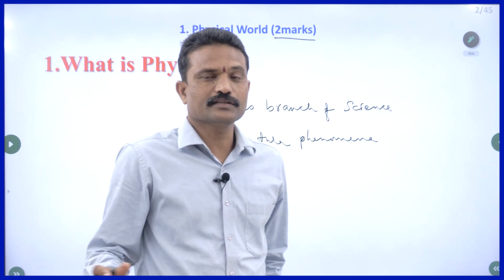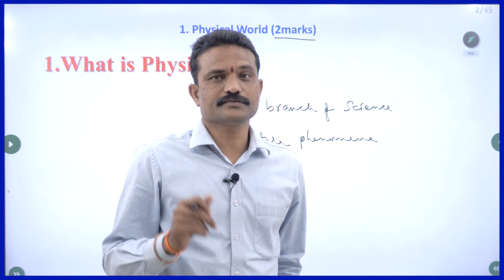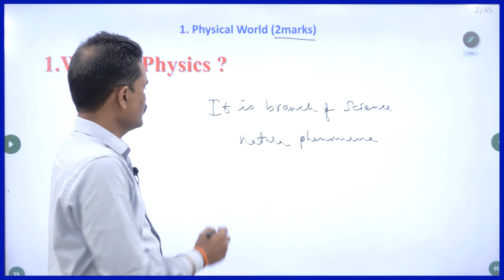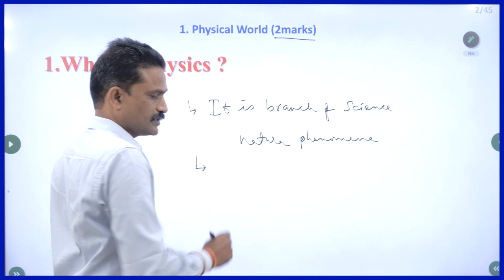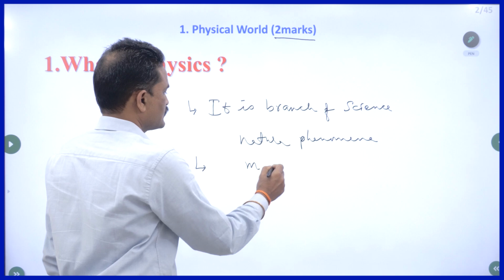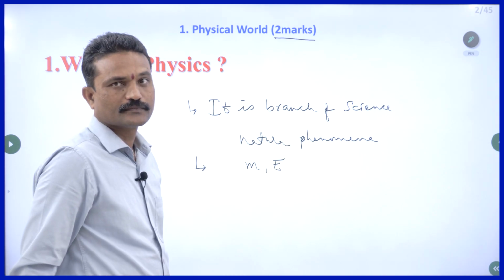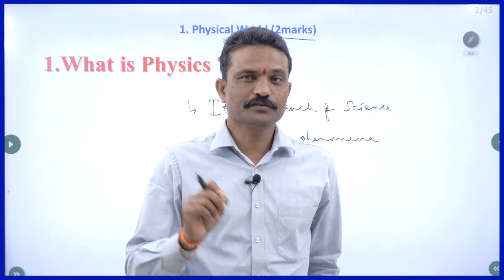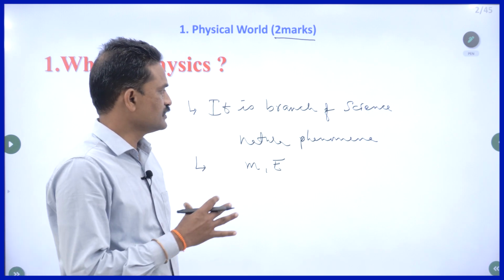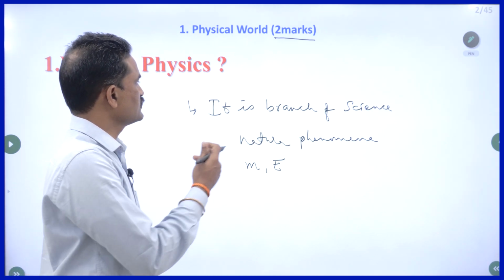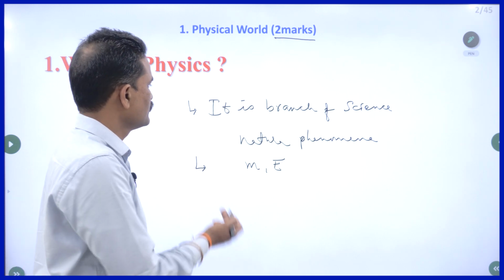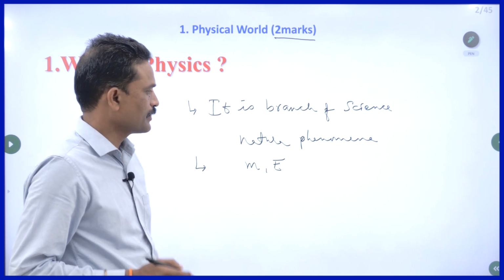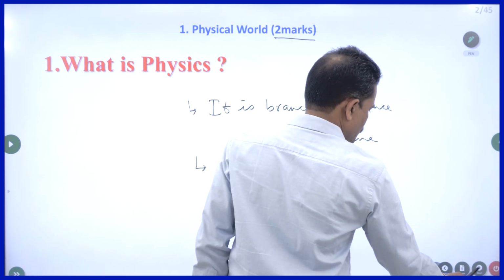Physics deals with all the things except life. That is the greatness of physics. Physics deals with everything other than life. Even if you write in another way, you will get 2 marks: physics deals with mass and energy. Physics is the branch of science which deals with mass and energy. The whole universe is made up of these 2 things. The best answer is: it is the branch of science which deals with the natural phenomena that occur in nature. Now let us go to the second question.